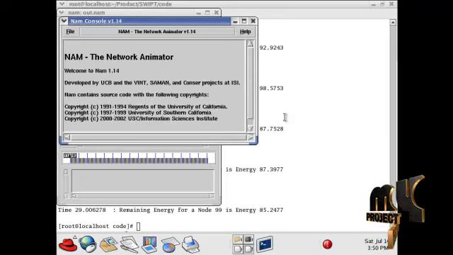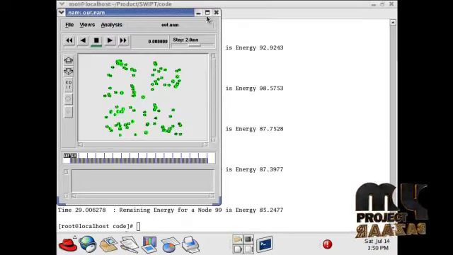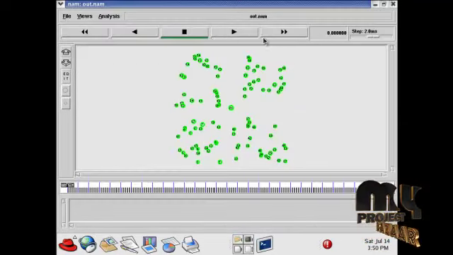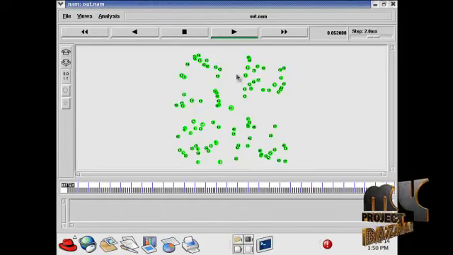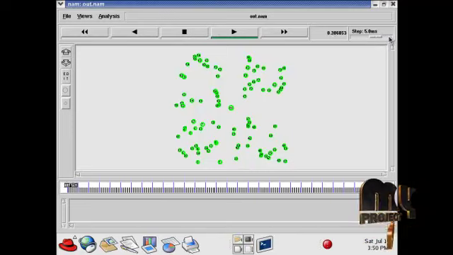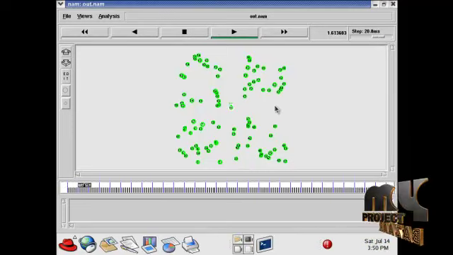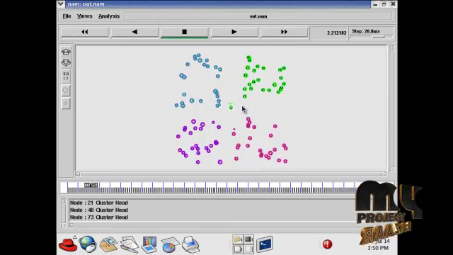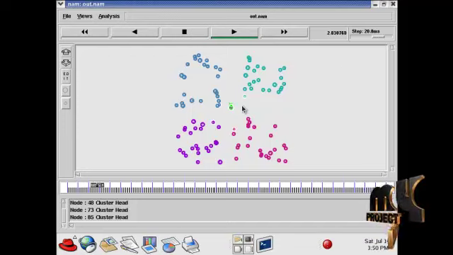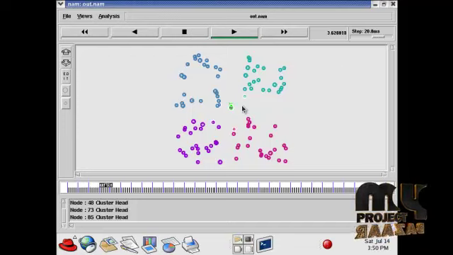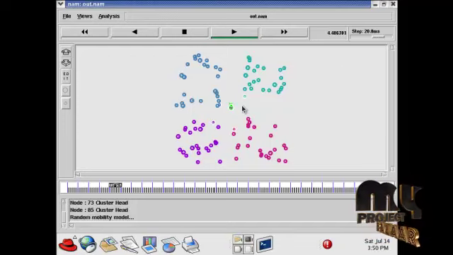Now the output window is opened. I am just clicking play forward and it will work. This is the button for increasing the speed of the node. Now the base station is created, and we have to split our network into four ranges, in meters.